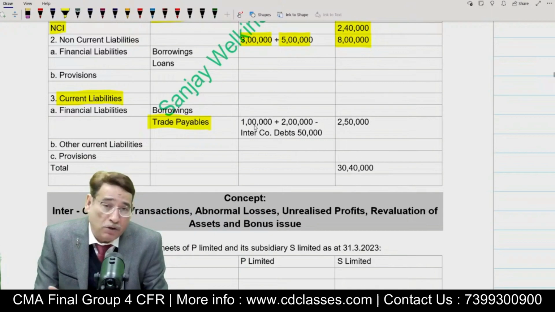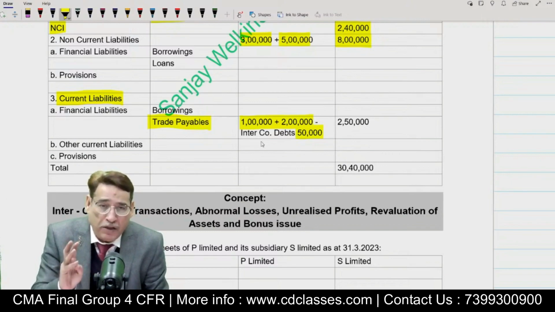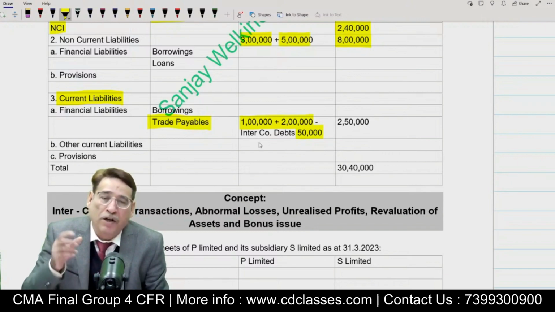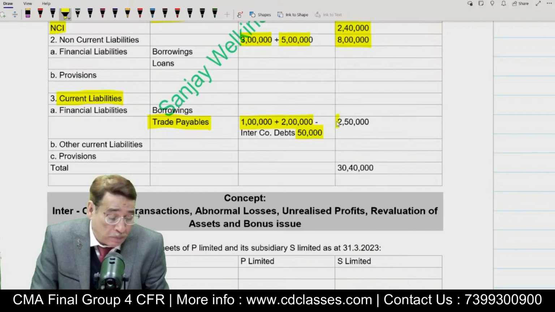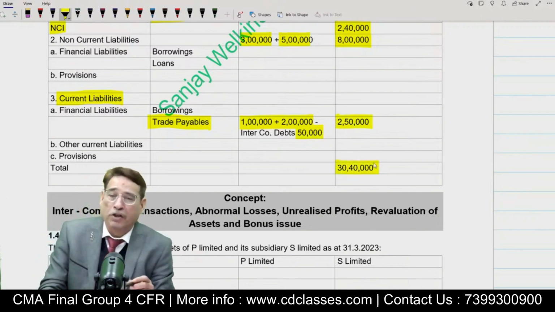The only thing which you need to take into account is simply add the item, subtract the intercompany transaction. You can write intercompany debts, you can write mutual debts, you can write contra, and subtract it right in the outer column. This is how we are supposed to move in this particular chapter.